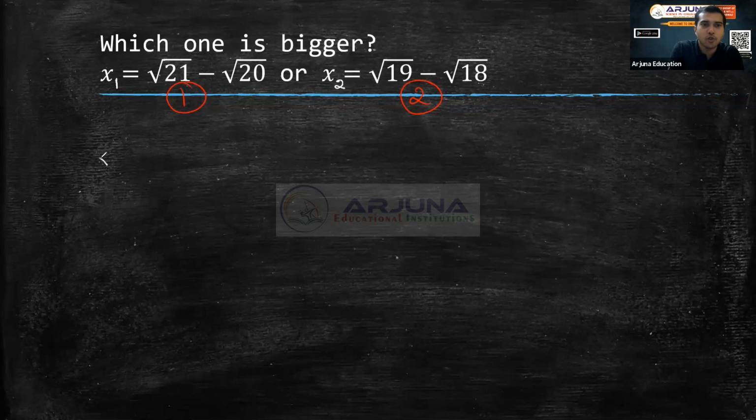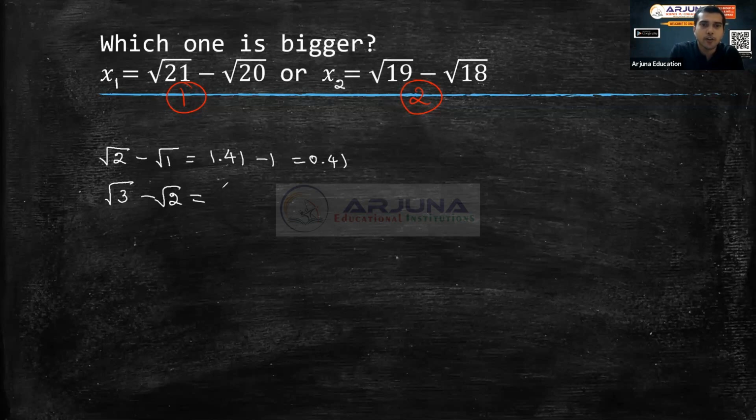For example, you have root 2 minus root 1. What is this value? Isn't it 1.414 minus 1, which is equal to 0.41? Then you have root 3 minus root 2, which is 1.7 minus 1.4. Something around 0.3. Then you have root 4 minus root 3, which is 2 minus 1.7.